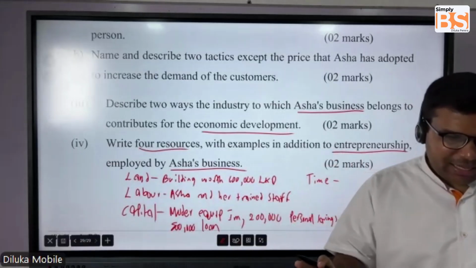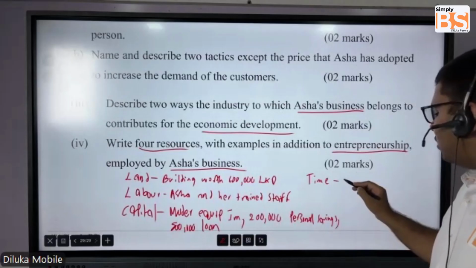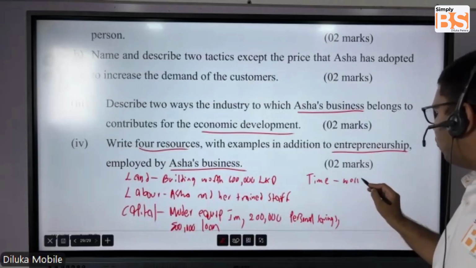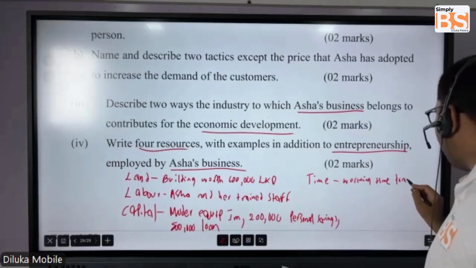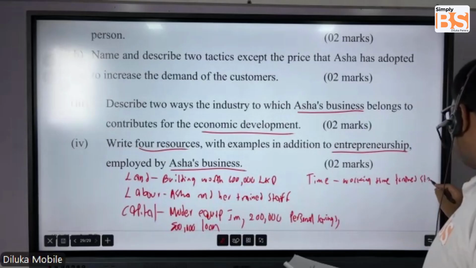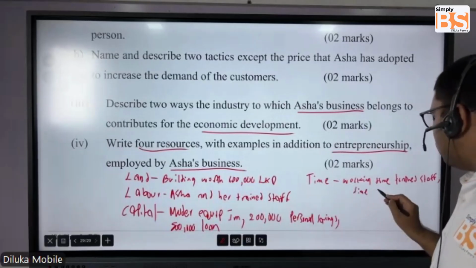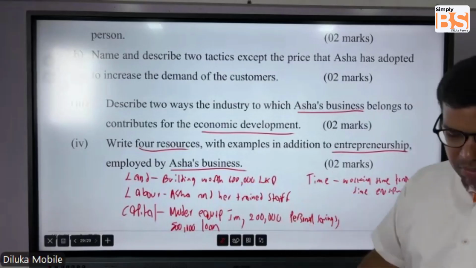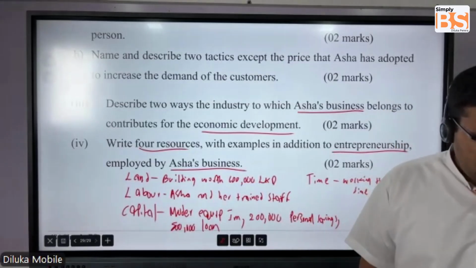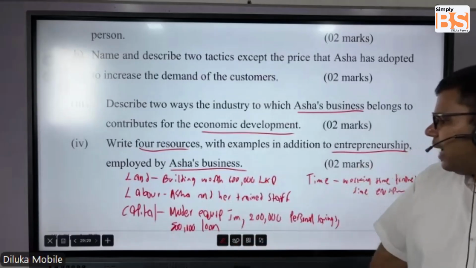So you can say working time for trained staff. Then you can say working time for equipment. That should all be taken. So I've given you land, labor, capital, time.